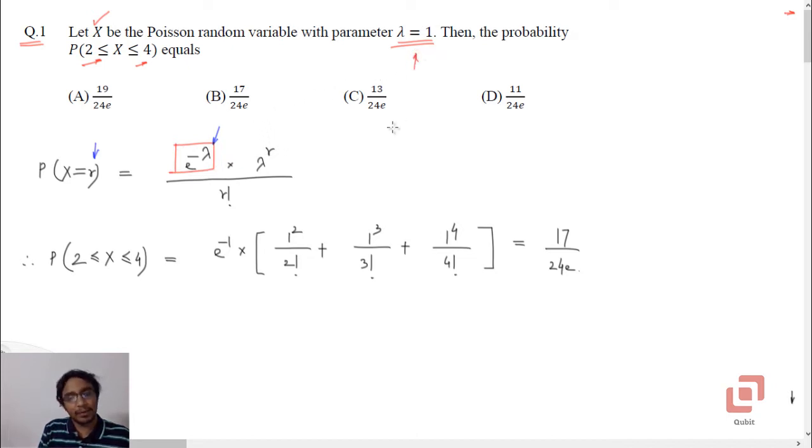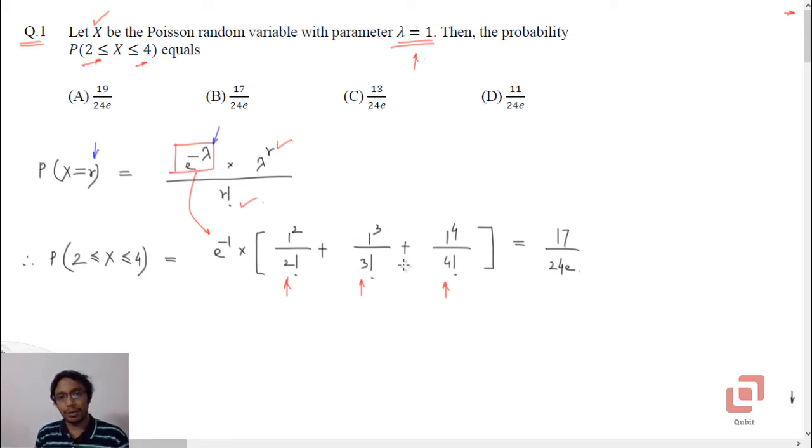The value of the parameter has already been given to us, that is 1. So let us take it outside the bracket, and now we need to take 3 different values of r, starting from 2, then 3 and then 4. So it is going to be 1 squared upon 2 factorial plus 1 cubed upon 3 factorial plus 1 to the power 4 upon 4 factorial. So we are substituting the values of r here and adding the probabilities.